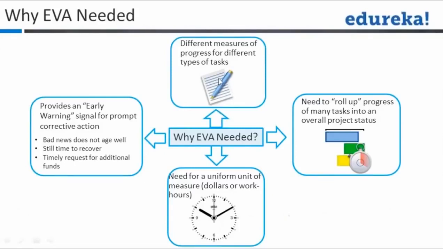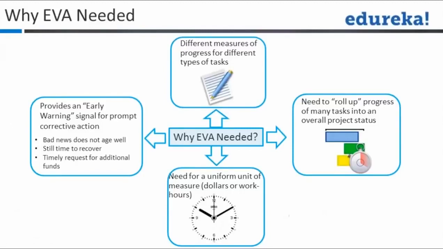Now, why is EVA needed? There are different measures for different types of tasks. This allows you to give one single way of measuring everything. It provides an early warning signal for prompt corrective action. It is said that bad news does not age well. It means that if you keep holding on to the bad news, it doesn't help. We need to attack it and take care of it immediately as a project manager.